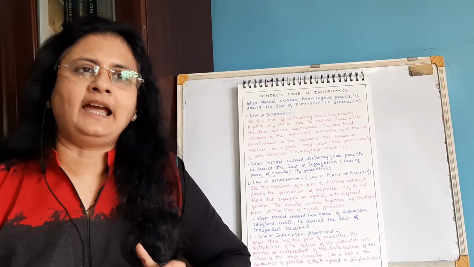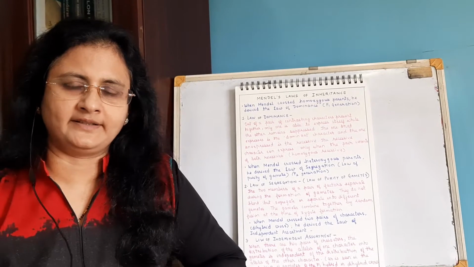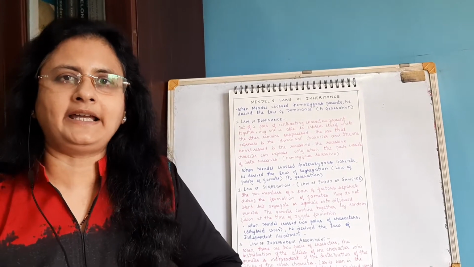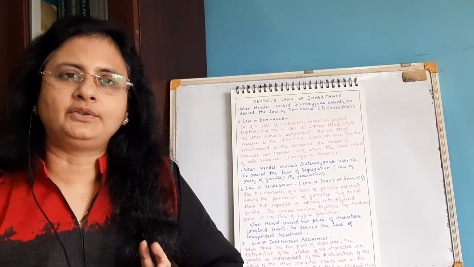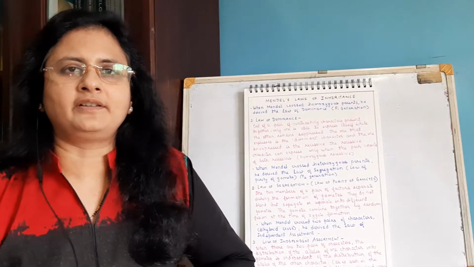And the third law of inheritance was derived when he carried out a dihybrid cross. Now what is a dihybrid cross? It is when there are two characters and their contrasting traits.